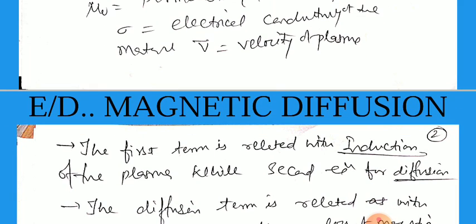The first term is related to the induction of the plasma, while the second term is related to the diffusion of it. The first is related to induction in the plasma because a magnetic field is applied on it, and the container also contains a magnetic field, because the particles are charged and in motion. There is induction between the externally applied magnetic field and the magnetic field of the plasma, and the second is the diffusion.